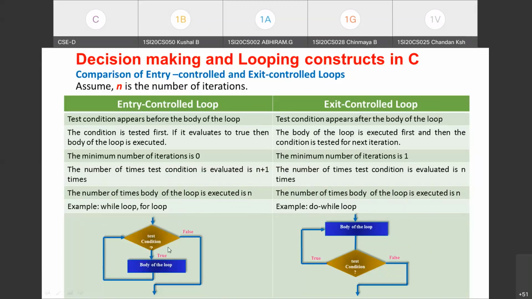Not even one time will the body of the loop be executed. That is in the case of an entry control loop. Whereas in an exit control loop, the minimum number of iterations is 1. Okay. So how many times is this test condition evaluated?